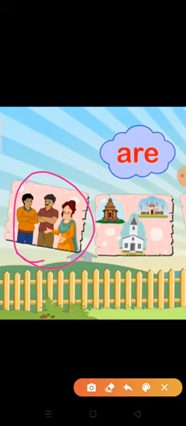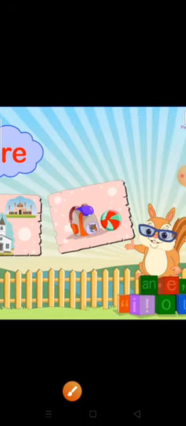Always remember, beside singular nouns we always have to add is, and beside plural nouns we always have to add are, like these places. More than one place is there, so that's why, and more than one thing is there, bag and ball, so here we have to add are.